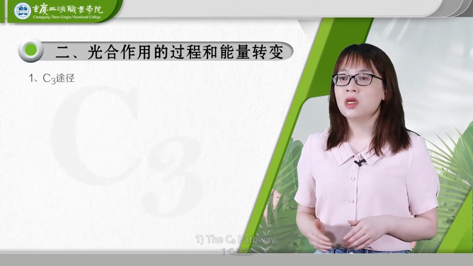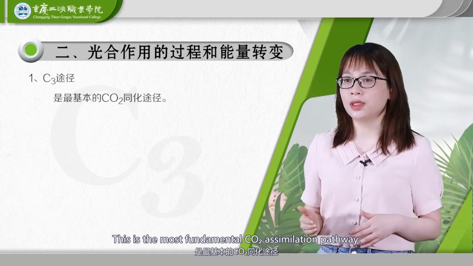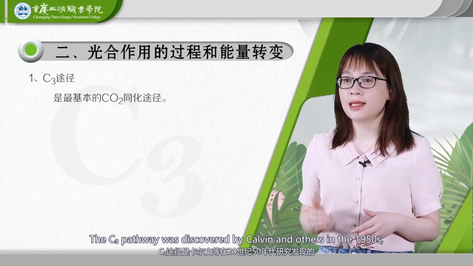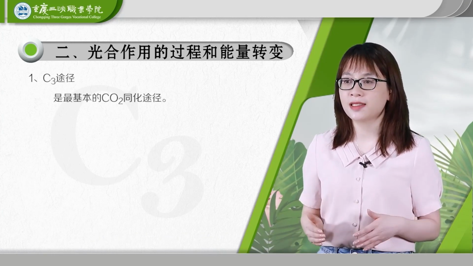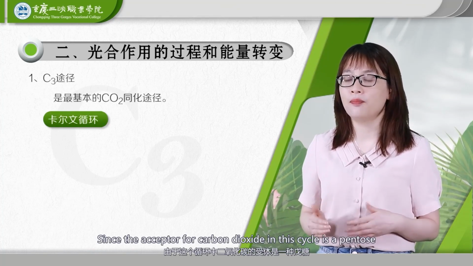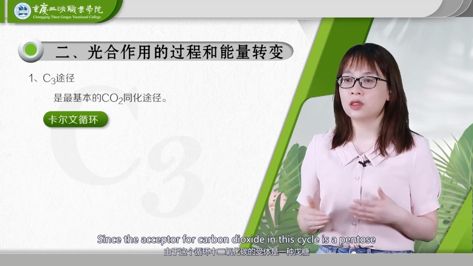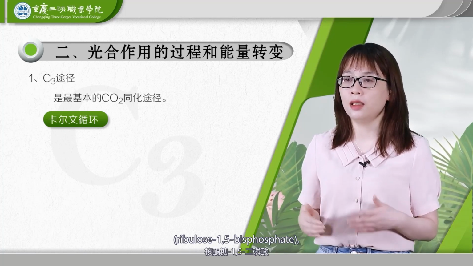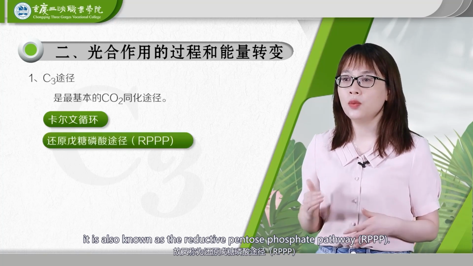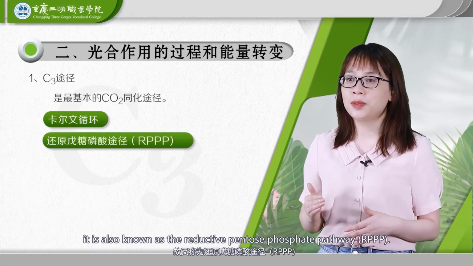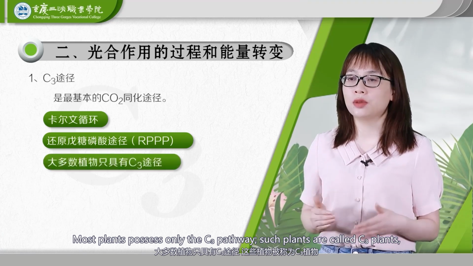1. The C3 pathway. This is the most fundamental CO2 assimilation pathway. The C3 pathway was discovered by Calvin and others in the 1950s, so it is also called the Calvin cycle, since the acceptor for carbon dioxide in this cycle is a pentose, ribulose 1,5-bisphosphate. It is also known as the reductive pentose phosphate pathway, RPPP. Most plants possess only the C3 pathway.